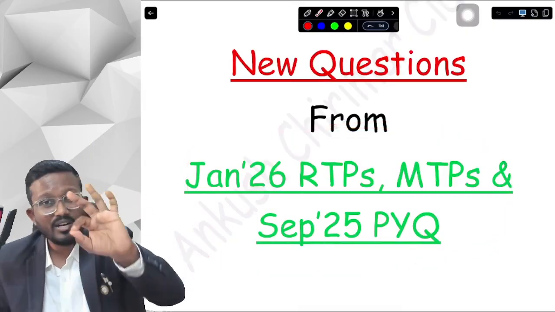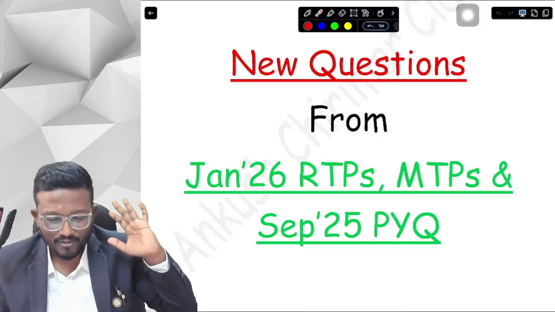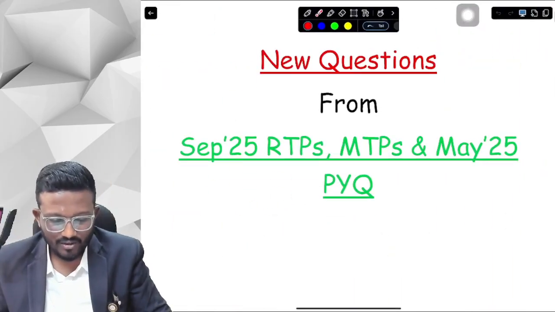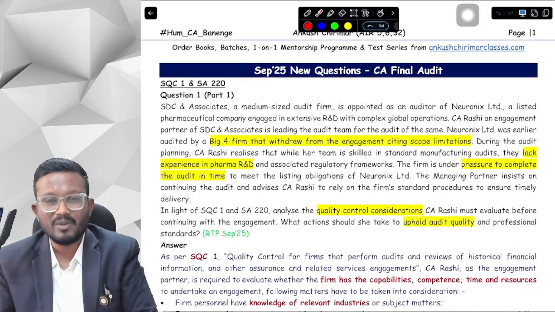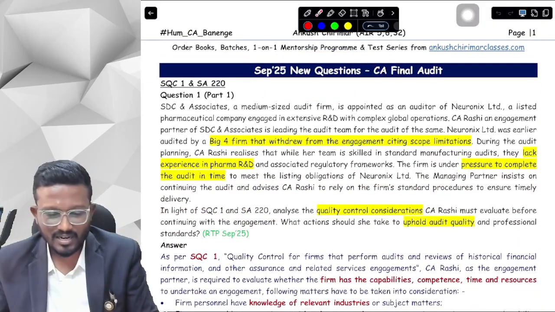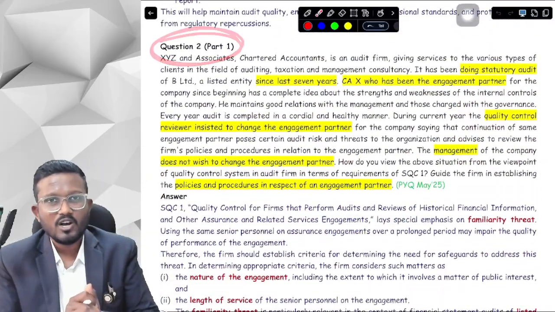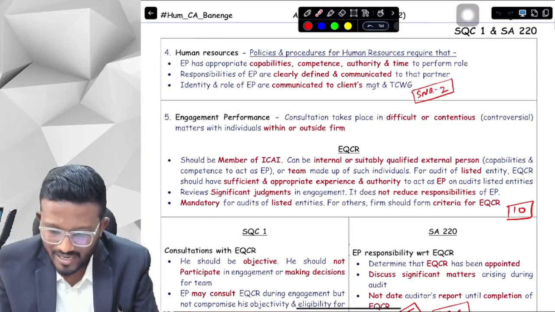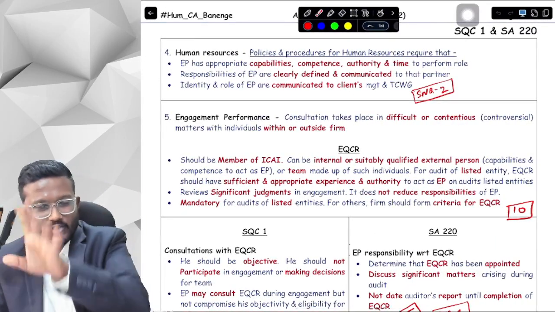Okay, yes sir. So you need to refer to those particular questions as well, because obviously these questions are also part of your chapters. Currently we are doing the September 25 new questions. You have to open the September 25 new questions from your printed booklet. We are doing question number 2 from the September 25 new questions. This is the particular reference, SNQ, that is September 25 new question, and question number 2.